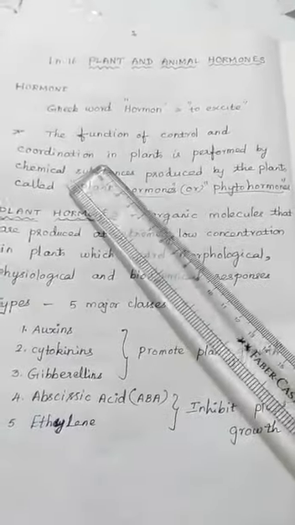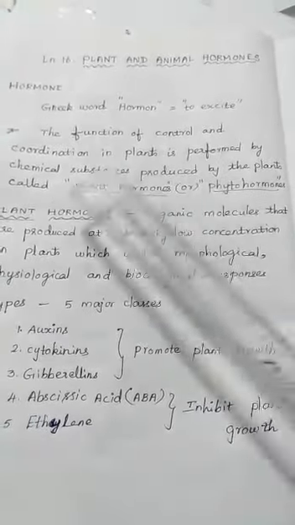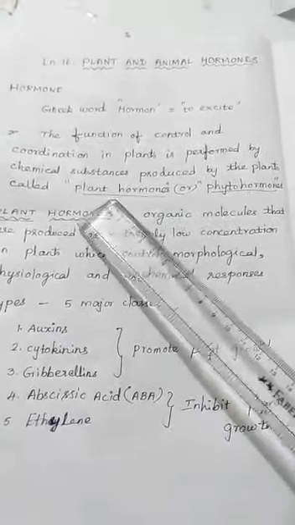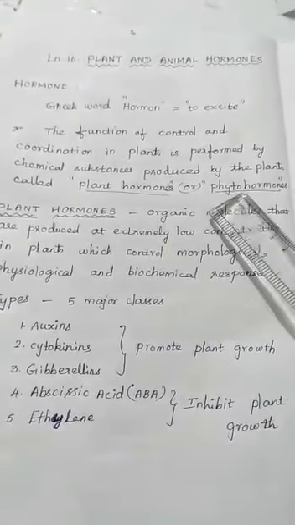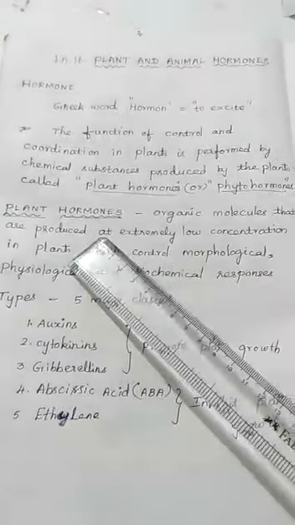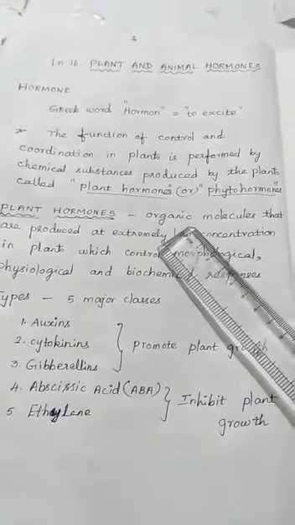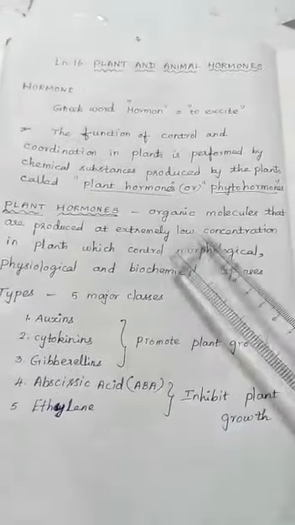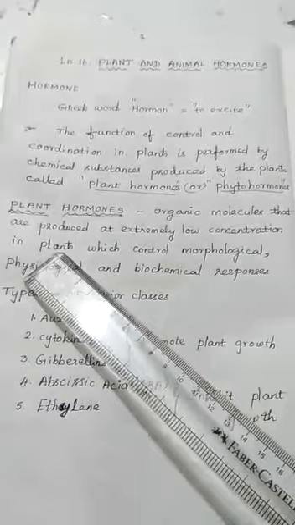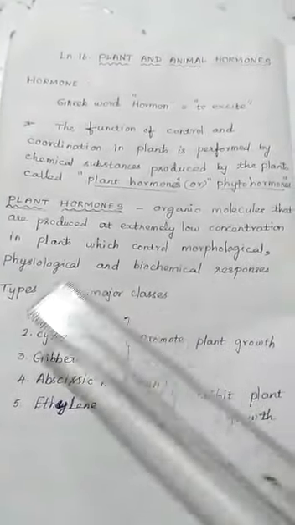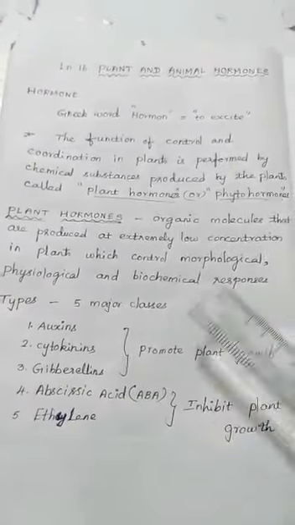The control and coordination in plants is performed by some chemical substances. They are called plant hormones, otherwise phytohormones. Plant hormones are organic molecules that are produced at low concentration in plants, which control morphological, physiological and biochemical responses. They are called plant hormones.